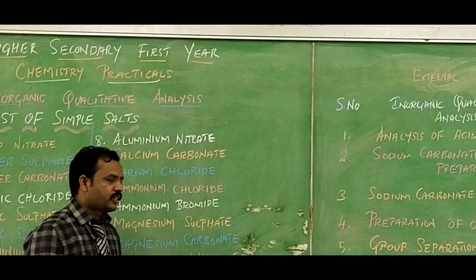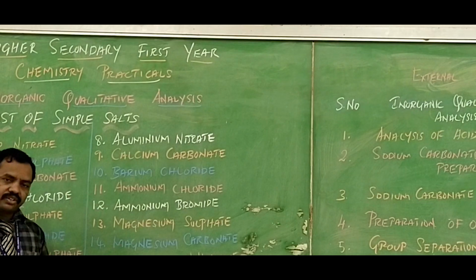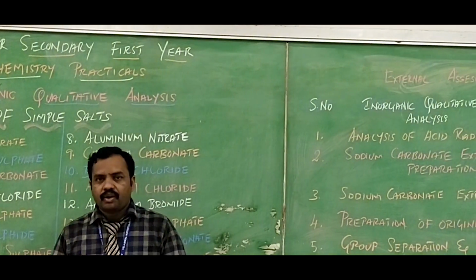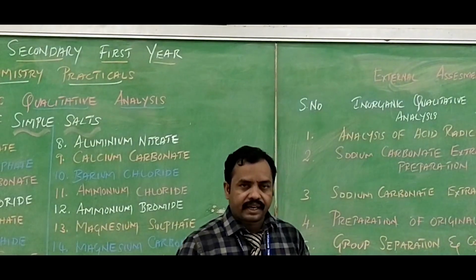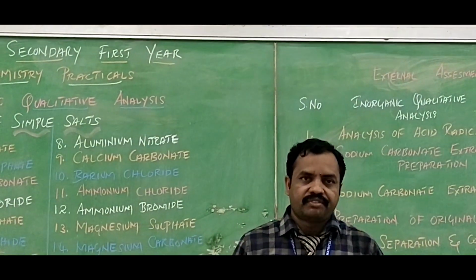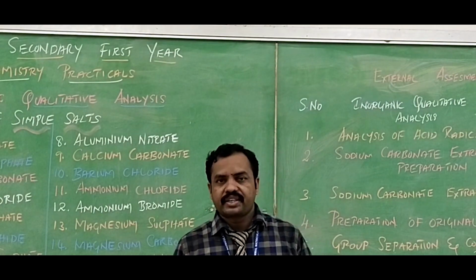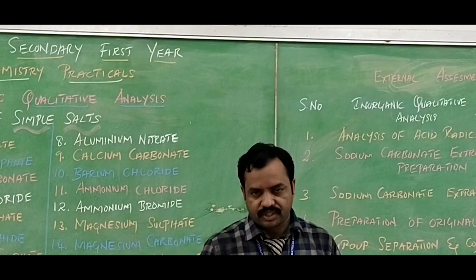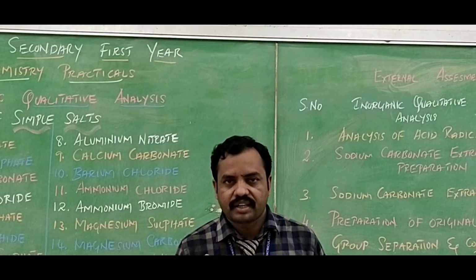Let's see the list of salts you are going to analyze. There are totally 15 salts, which are generally called simple salts. Why are they called simple salts? Because a simple salt contains only one cation and one anion. Suppose you take sodium chloride, the formula is NaCl, in which the cation is Na plus and the anion is Cl minus. That's why it is called a simple salt: only one cation and one anion present in the salt.